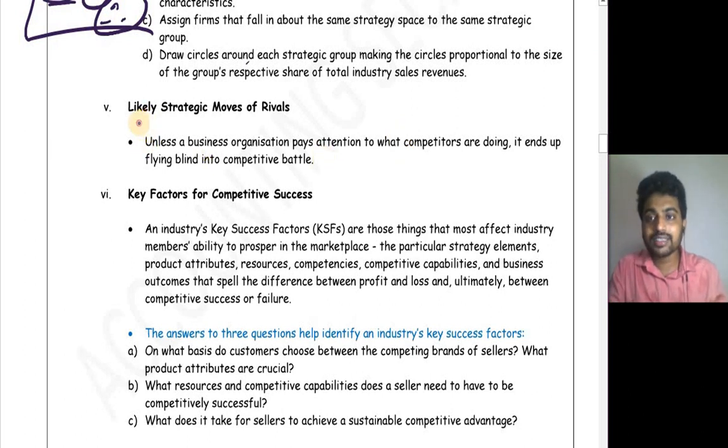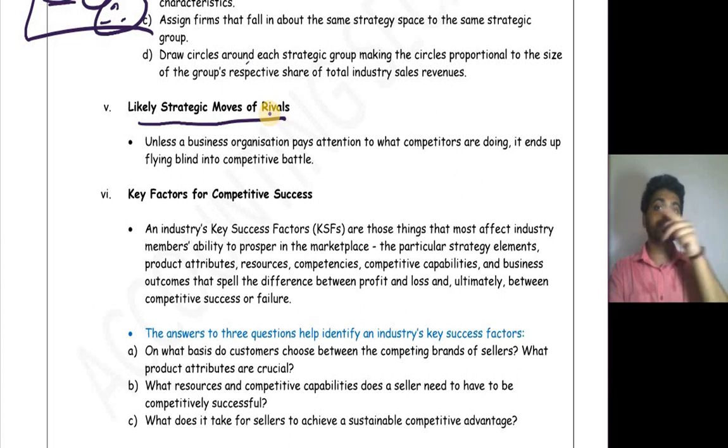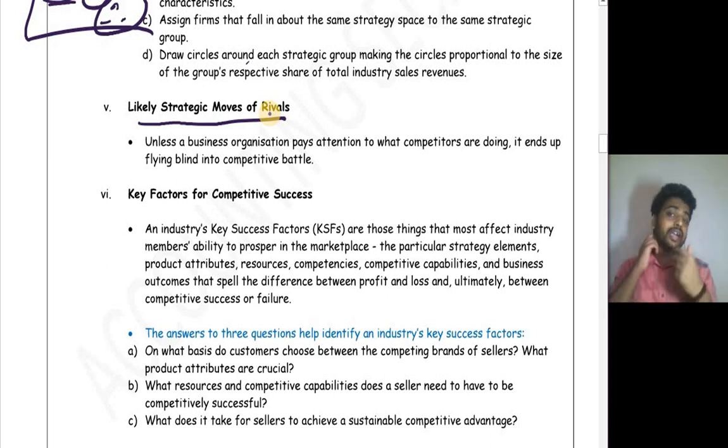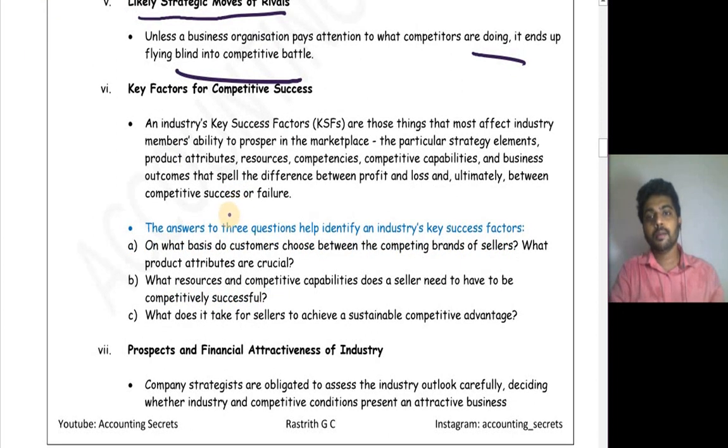Okay. The next step is the strategic moves of rivals, which is very important because you can't go to war blindly. You have to think about what they might do. You have seen in cricket matches, while you are playing, your mind will throw you certain questions while batting. What kind of ball he might bowl, whether it's full length, what length he might bowl, Yorker, like that. So you should analyze your rivals, what they are going to do, what they might do. Unless a business organization pays attention to what competitors are doing, it ends up flying blind into competitive business.